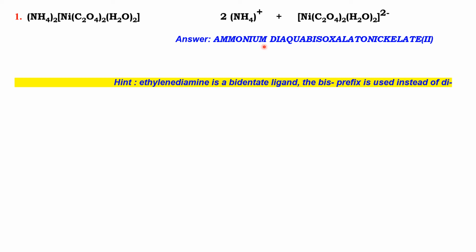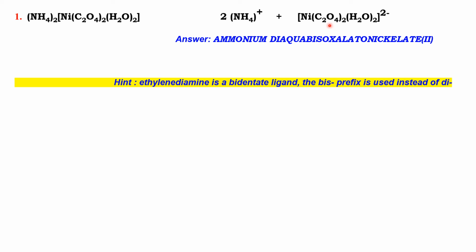So ammonium. Moving to the coordination sphere, we have two types of ligands here: H2O, that is aqua, and C2O4, that is oxalate. Aqua comes first, alphabetical order. So we have to name the water molecule, aqua, first. How many are there? Two molecules. So diaqua.